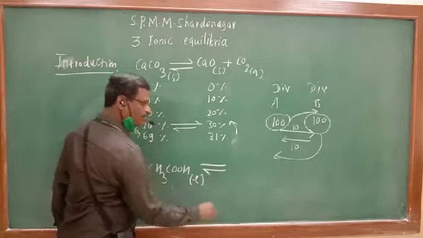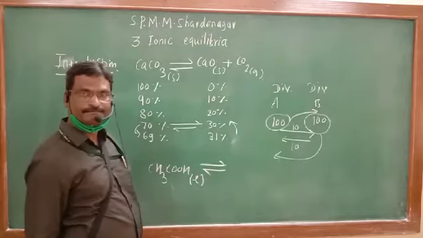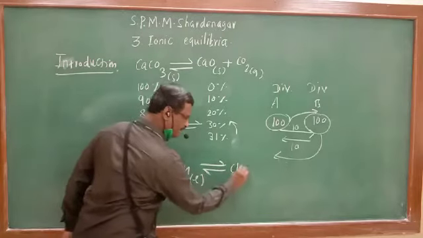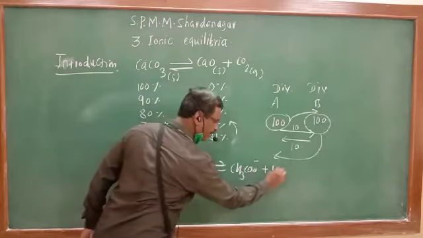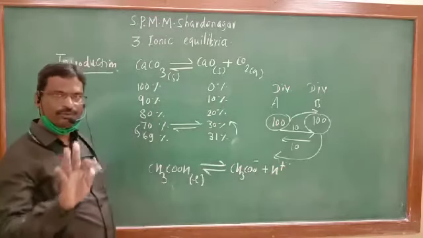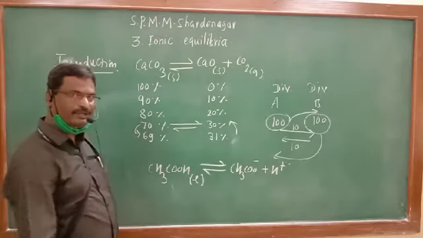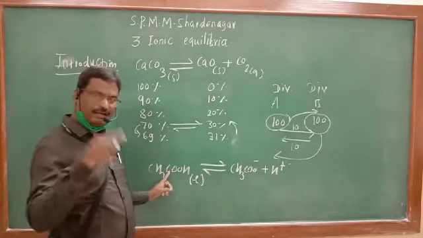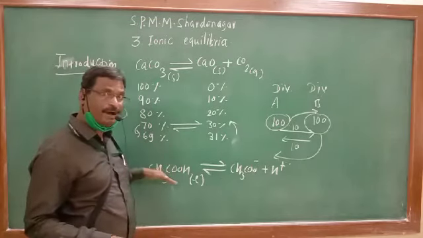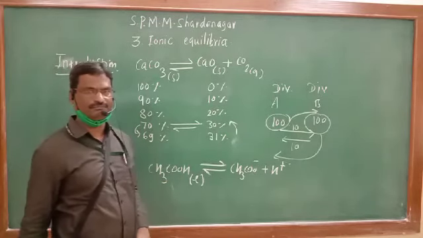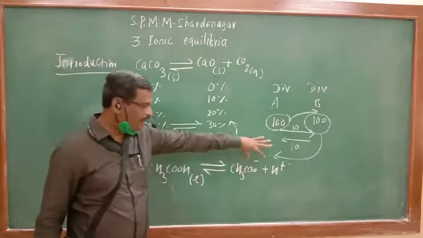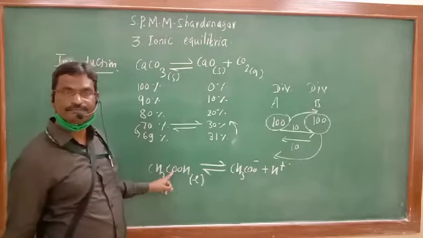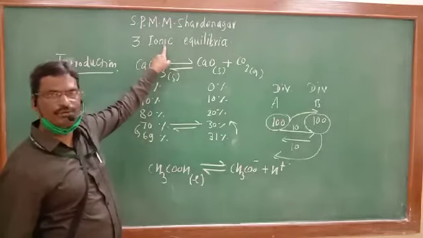Whenever it is added to water, some part of it gives ions. Which are the ions obtained? Acetate ion and H plus ion. Now there is equilibrium between ions of this electrolyte and unionized part of this electrolyte. The equilibrium present between ions and unionized part of electrolyte is known as ionic equilibrium.